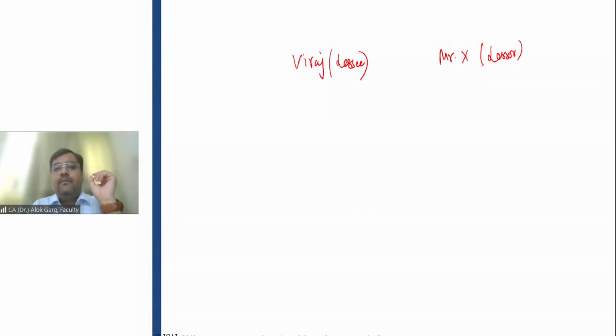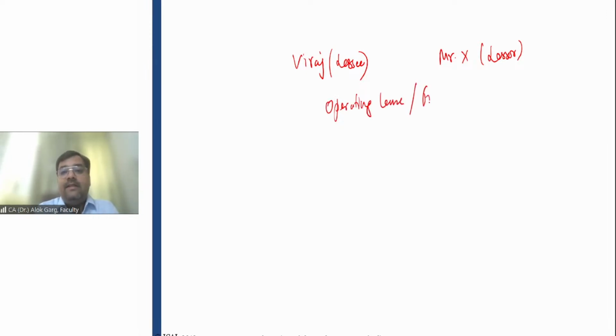So friends, in our old accounting standard 19, this is the accounting treatment in case of lessee and the lessor in case of operating lease and finance lease, right? Two kinds of lease were there, operating lease and finance lease, right? So this is still there in accounting standard 19, and the same situation was there in old international accounting standard 17 and Indian accounting standard 17 up to 31st March 2019.